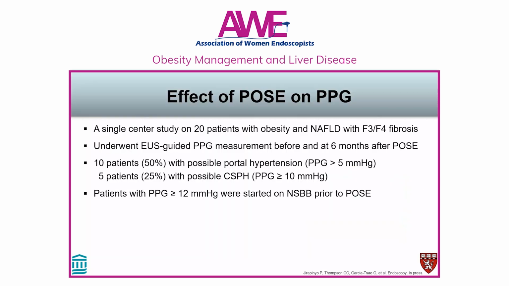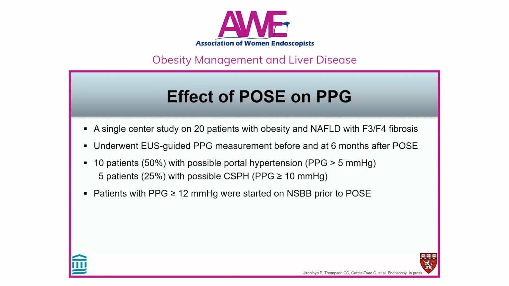We then decided to conduct a study to assess the effect of POST on PPG. Here's a single-center study of 20 patients with obesity, NAFLD, and F3 to F4 fibrosis. All patients underwent EUS-guided PPG measurement before and at 6 months after POST. Of our cohort, 50% had possible portal hypertension, defined as a PPG of greater than 5 millimeters mercury.